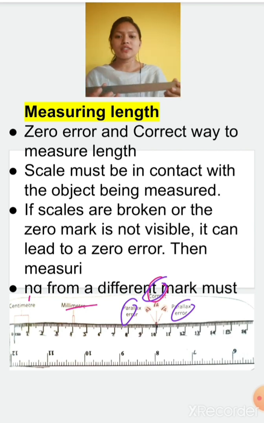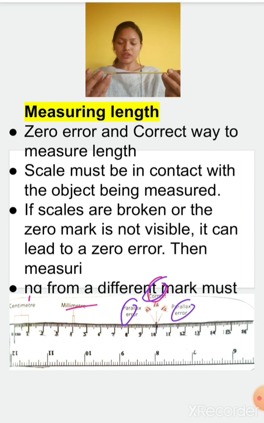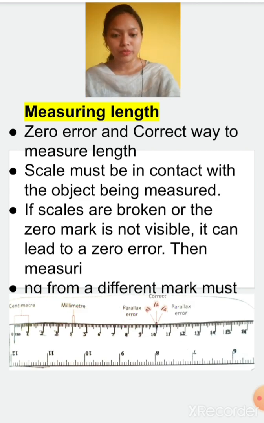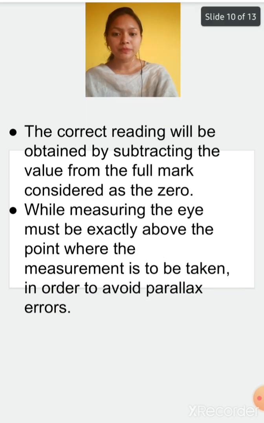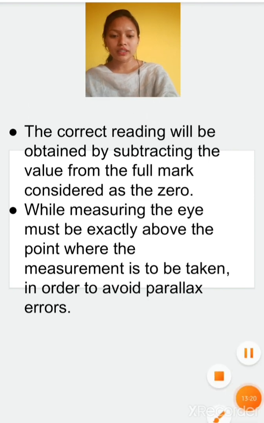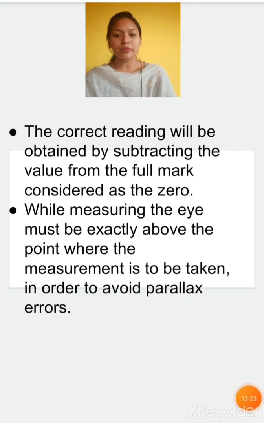So that is known as the parallax error, and when we watch from the front, it is the correct type of measurement. The correct reading will be obtained by subtracting the value from the full marks.